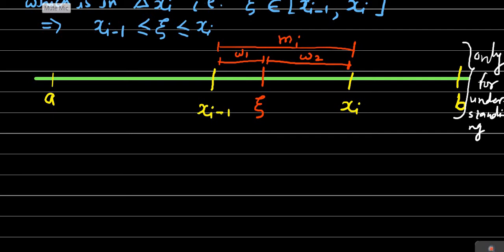So as told just now, the relationship between mi, omega 1 and omega 2 is that omega 1 is less than or equal to mi as well as omega 2 is less than or equal to mi. Both are less than or equal to mi.